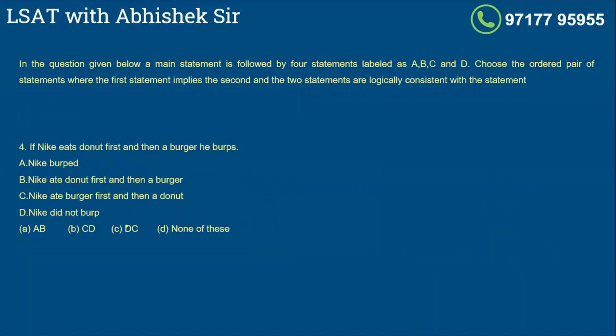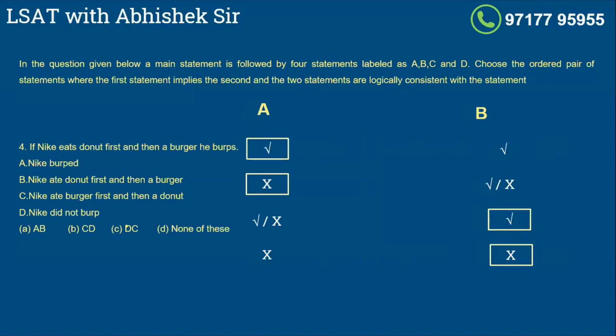We'll try, I think, two more. Number 4. If Nike eats donuts first and then a burger, he burps. Okay. So first I'll go for this one, that cause happened, which is Nike eats donuts first and then a burger, which is B. So then he would have burped. Nike burped is A. So one answer is BA.